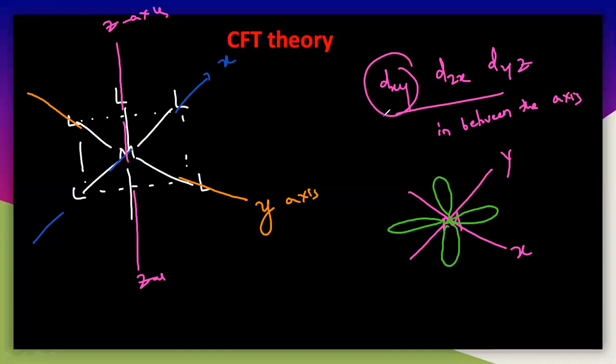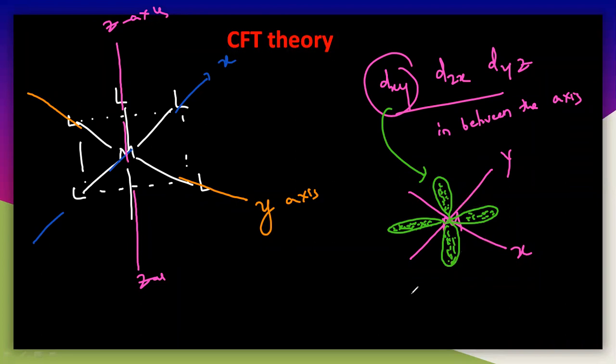The lobe of this dxy orbital will be like this. It means that the electron density of this orbital lies in between the axis. The electrons will be present in the lobes of this orbital, so the electron cloud exists through these lobes. Here the ligands are along the axis. And the dxy, dyz, and dzx, these 3 have lobes in between the axis.